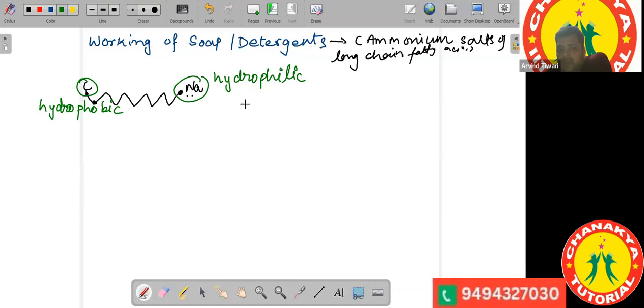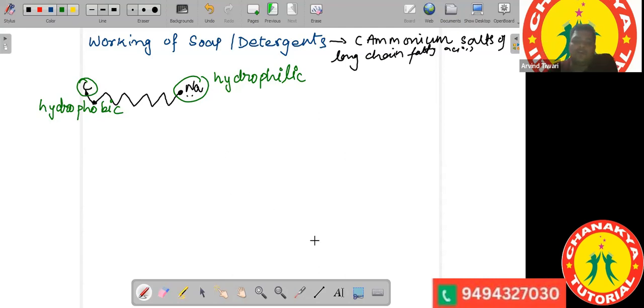If you dissolve sodium salt, sodium chloride, in water, it will get dissolved, as it is water loving. In a similar way, the end which has sodium is hydrophilic in nature. It gets attracted towards water, whereas the other end moves away from water.